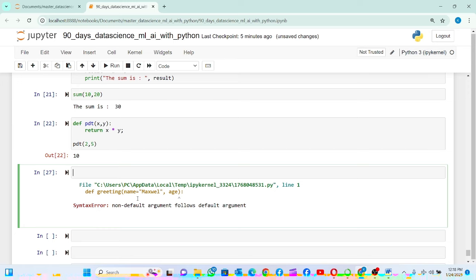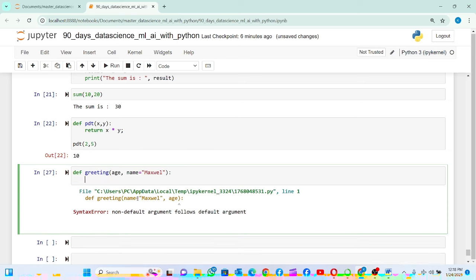For example, we can have greeting with age and name equal to Maxwell.